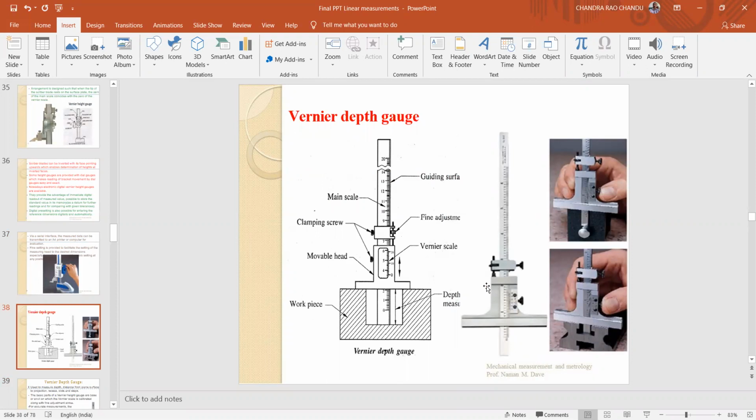Vernier depth gauge. It is also similar; the vernier height gauge is already discussed. Now, what is a vernier depth gauge? It is meant for measuring the depth of recesses and the depth of holes. For that, depth gauges are used. It completely works on the principle of the vernier scale.